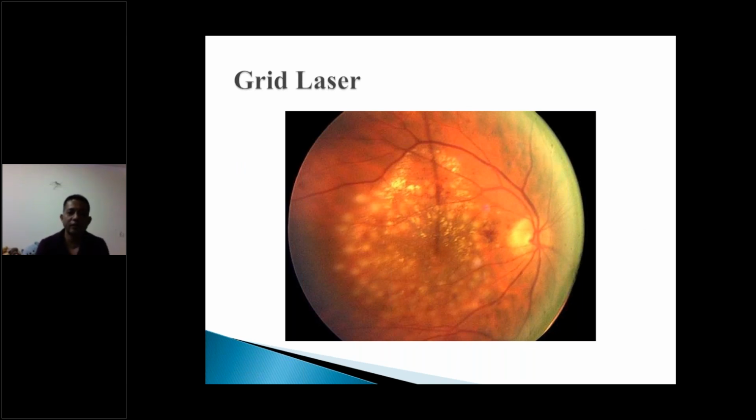So this is a typical grid laser pattern, which is a type of macular laser. You can see a lot of spots around. In this, almost a circle has been made around, and you can see this patient has macular edema, a lot of hard exudates and hemorrhages are there. So a grid laser has been done. Earlier it shows like a bright spot, and later it gets pigmented, and you will see a blackish kind of scarred area in the macula.